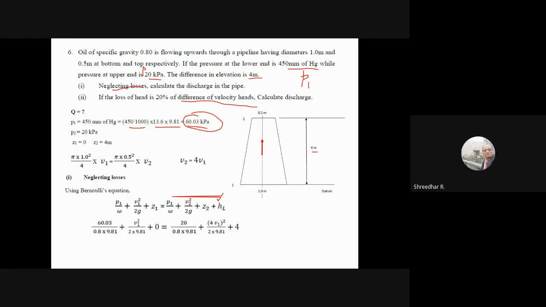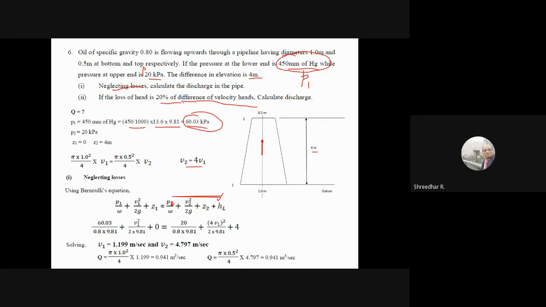Z1 is 0. Sorry, this is P2, so this is P2 by omega. Similarly, V2 I have replaced as 4V1 and I have solved for V1. When I get V1, which is 1.19, I multiply by 4 and I get V2. So Q is A1 V1 or A2 V2. Both will give the same answer, 0.941. So this is the discharge. This problem was taken only to show how to convert into pressure. Otherwise it remains the same as the previous problem.